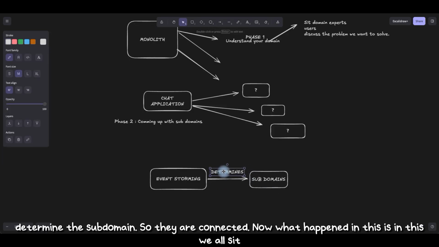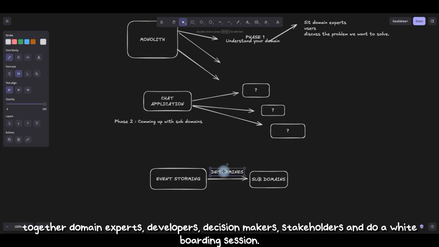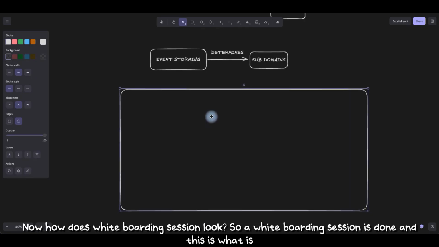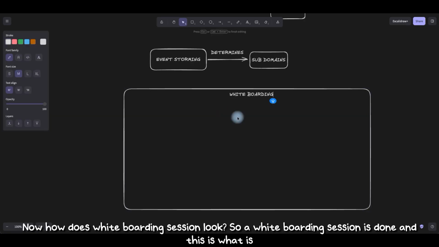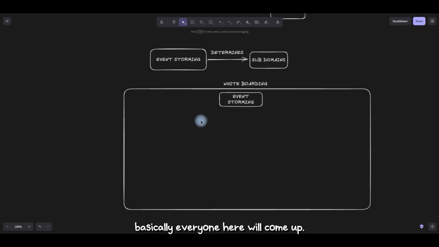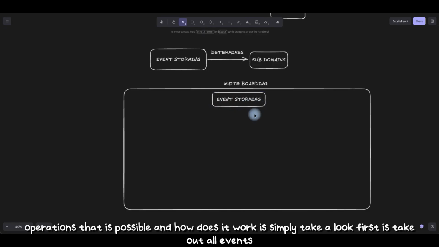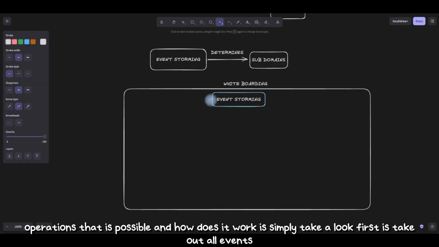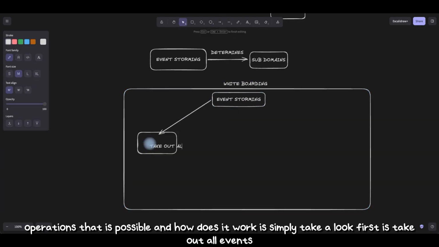So they are connected. Now what happens in this is, we all sit together, domain experts, developers, decision makers, stakeholders, and do a whiteboarding session. This is what event storming basically is. Everyone will come up with possible operations, and how it works is simply this. First, take out all events.